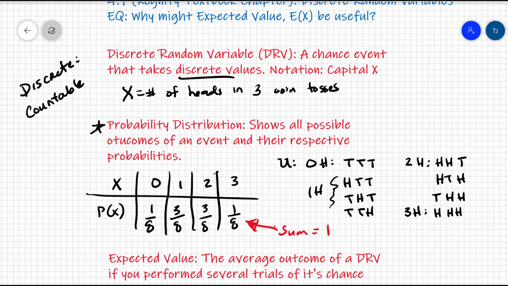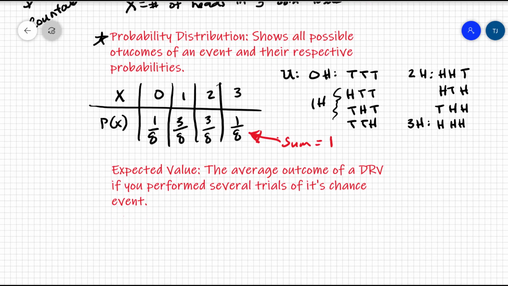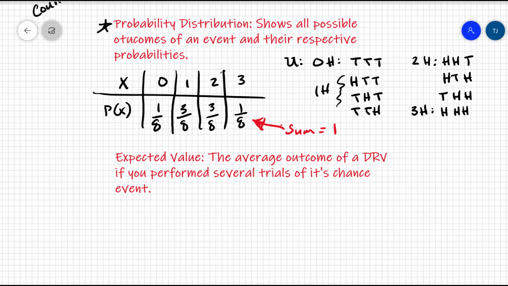Now, why do we care about this, or how is it helpful? We like to calculate this thing called the expected value. The expected value is the average outcome of a discrete random variable if you performed several trials of its chance event. We denote this as E of x, or we also might call it mu sub x, because it's the average, right?